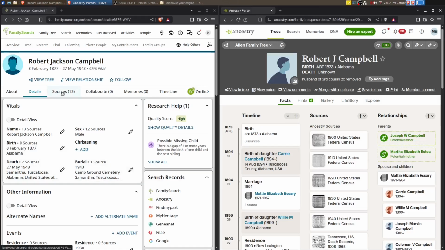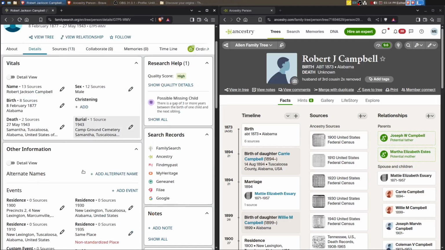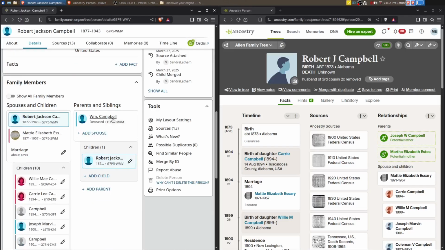Now he does have 13 sources on Family Search, so we'll need to just briefly look over those. And here we have a potential father, Joseph W. Campbell, and a mother, Martha Elizabeth Estes. So we do need to look at those and see if maybe those are the correct parents. And we have a William Campbell. So we may be on the right track.